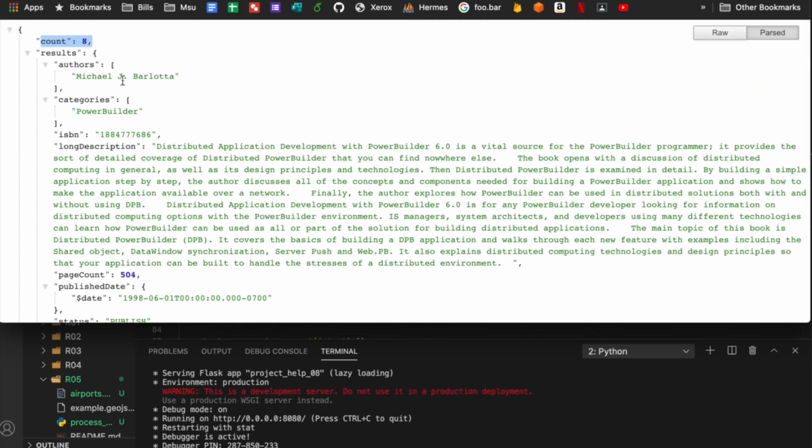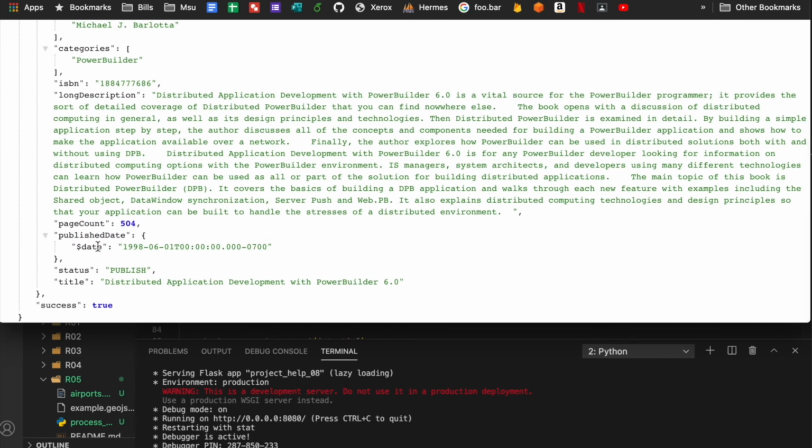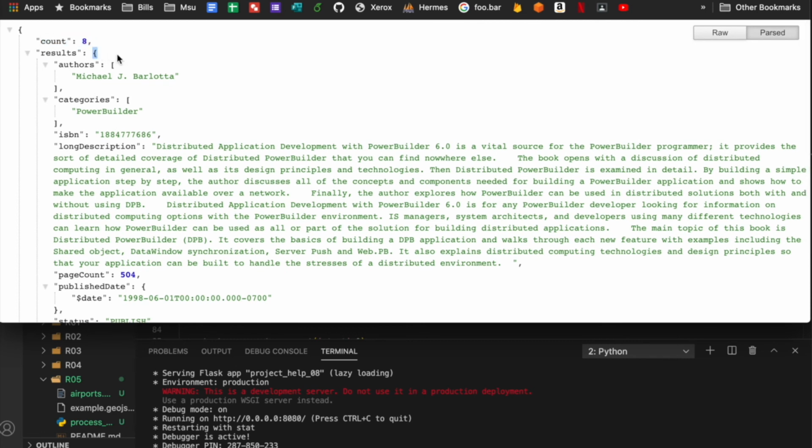That's the size of the dictionary. 1, 2, 3, 4, 5, 6, 7, 8. This should be a 1. But look, it's not in a list. That's my fault. We can clean that up later.